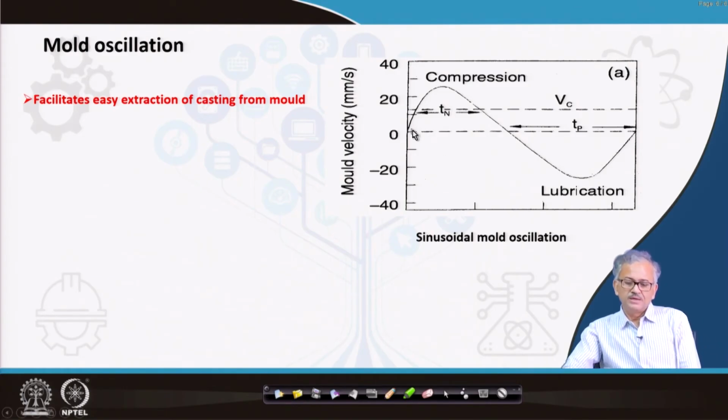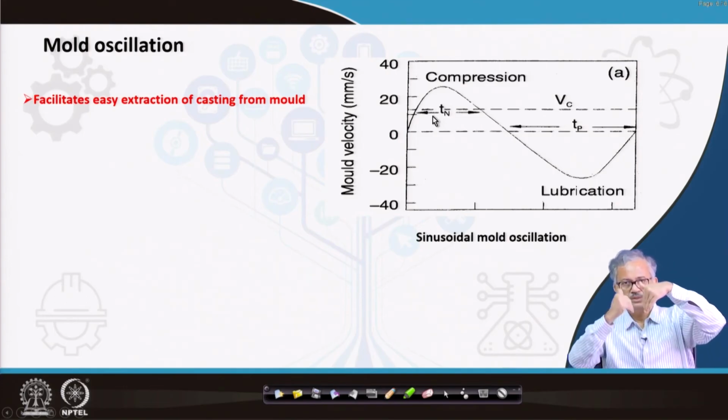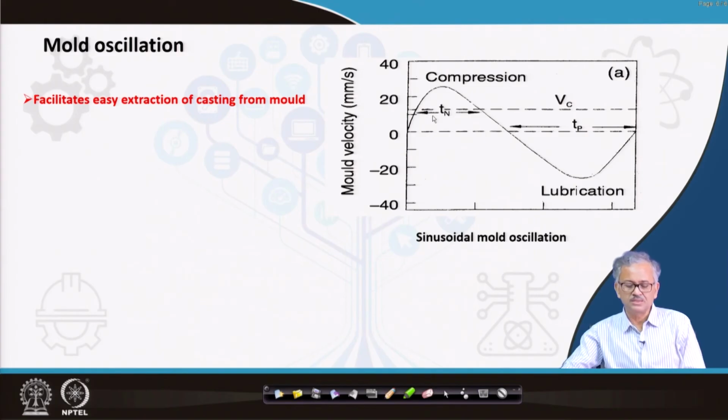Now you can find when the mold is moving towards the bottom, that is, when it is moving in the same direction as the casting, there exists some time, from here to here, during which you can find the velocity of the mold is greater than that of the casting.